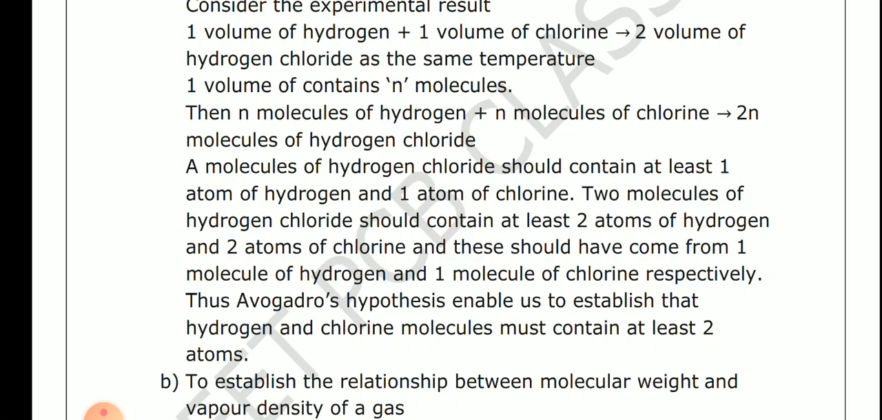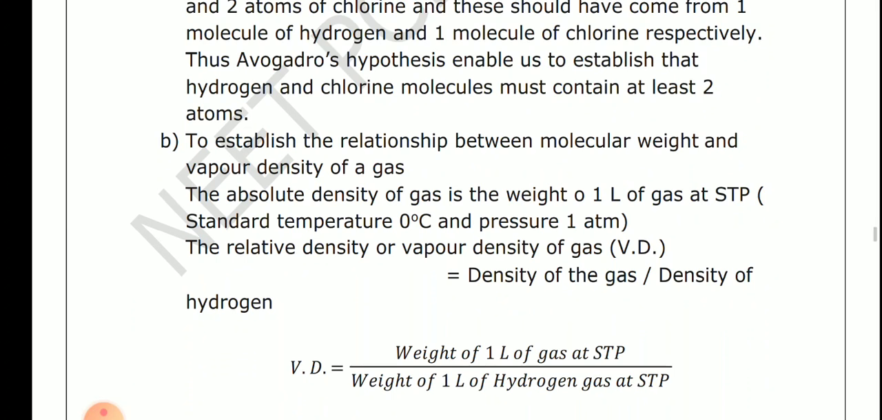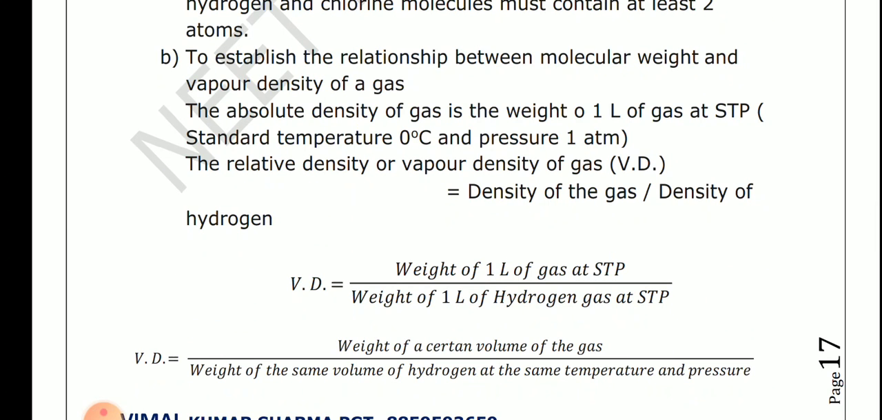In the same way, there are other examples also. For example, water contains 2 atoms of hydrogen and 1 atom of oxygen. The second application is to establish the relationship between molecular weight and vapor density of a gas. We are able to calculate the vapor density of the gas with the help of the molecular weight. So what is the formula of vapor density? Vapor density is the weight of 1 liter of gas at STP divided by the weight of 1 liter of hydrogen gas at STP.